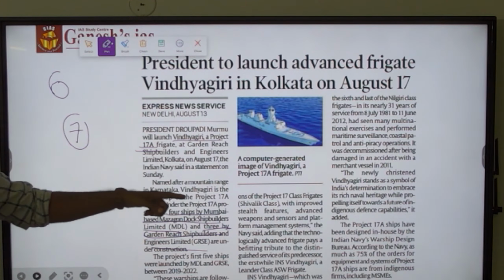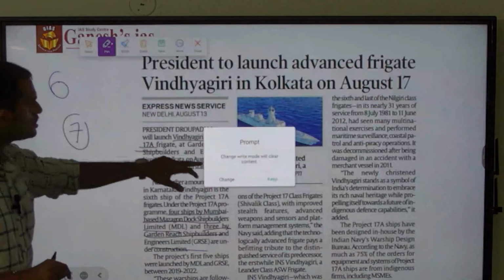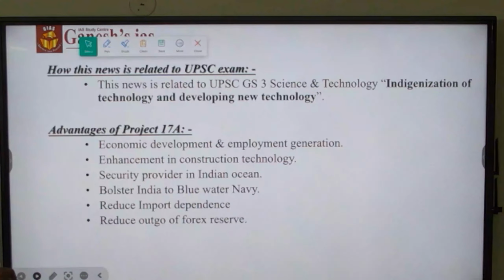In the project, nearly 75% of the inputs will be sourced from India's local MSMEs, as a result of which employment, research and innovation will be promoted in India itself. So this is what the news is related to. How the news is related to the UPSC exam is that it is related to UPSC GS3 Science and Technology, under the subtopic Indigenization of Technology and Developing New Technology.